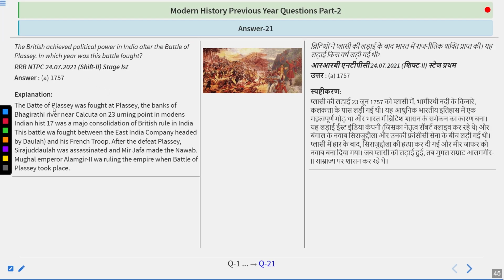The answer is 1757. The Battle of Plassey was fought at Plassey, on the banks of the Bhagirathi River near Calcutta, on 23rd June 1757. It was a turning point in modern India and a major consolidation of British rule. The battle was fought between the East India Company and Siraj-ud-Daula and his French troops. After the defeat at Plassey, Siraj-ud-Daula was assassinated and Mir Jafar was made the Nawab of Bengal. Mughal Emperor Alamgir II was ruling the empire when the Battle of Plassey took place. So do remember, the answer is 1757.